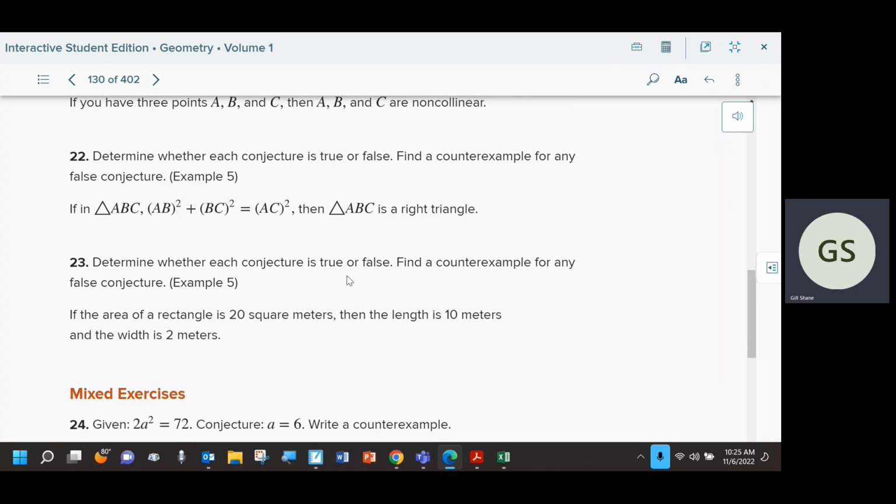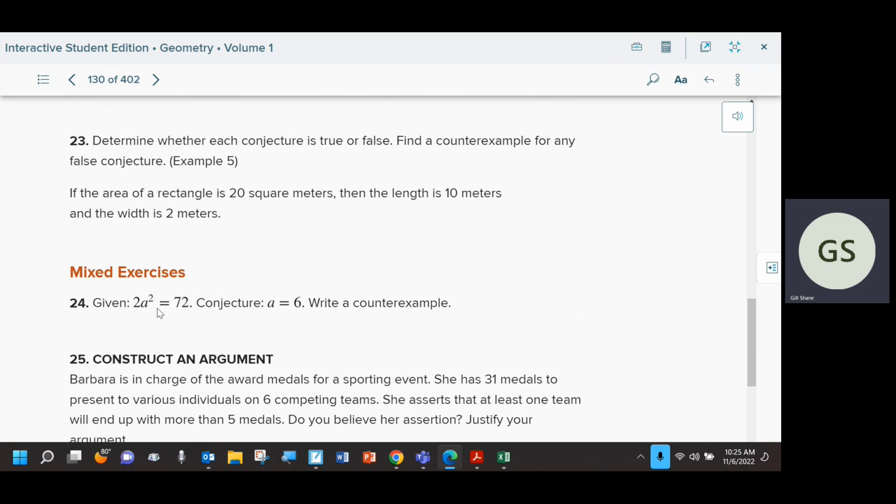There was one tricky one we went over in class. Yeah, this one right here. It says, if you give me this equation, my conjecture is that A has to be 6. So based on you telling me this is a true equation, I look at it and go, okay, 2 times 36 equals 72. Well, I know that if I want to make A squared 36, 6 squared is 36. So therefore, A has to be 6. The problem with that is there is a counterexample, and it wasn't one we immediately thought of. There's only one of them, really.